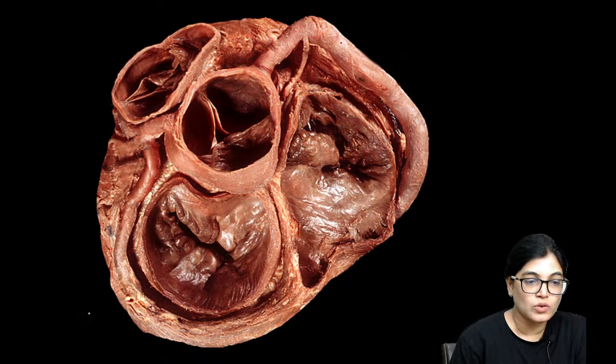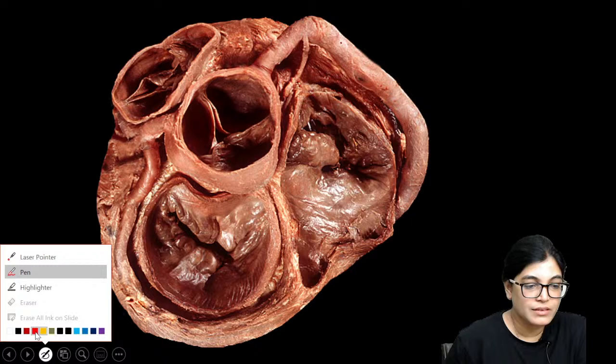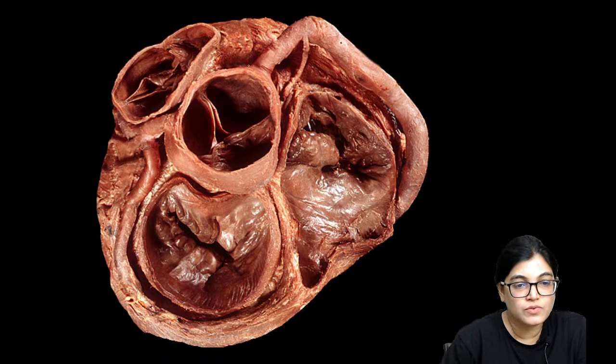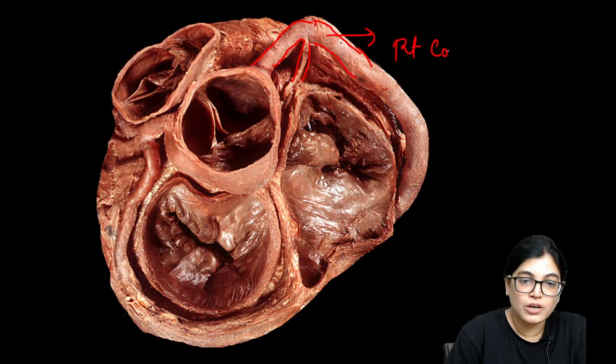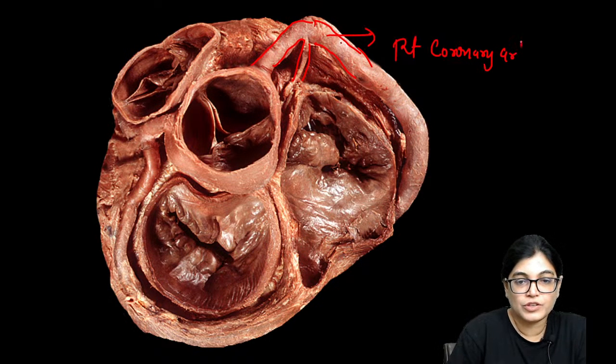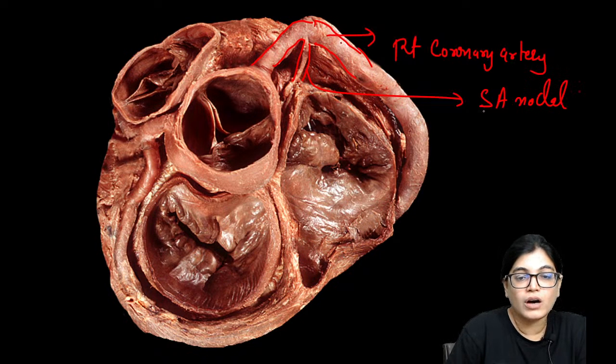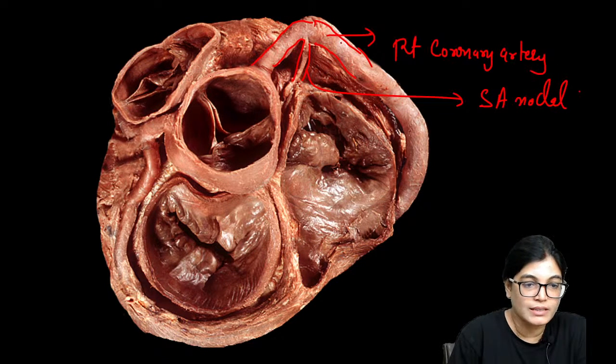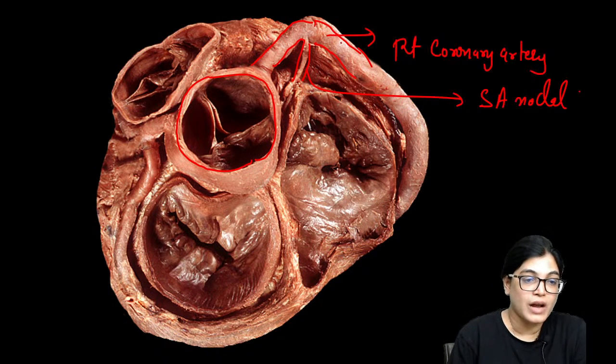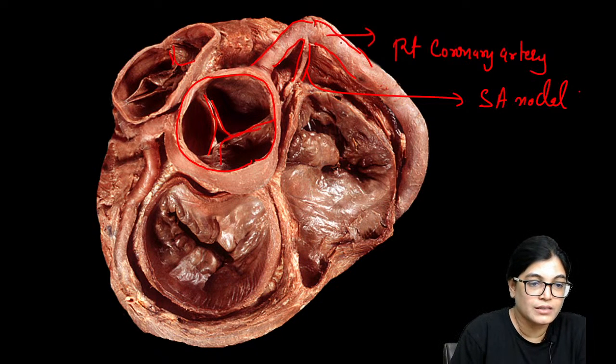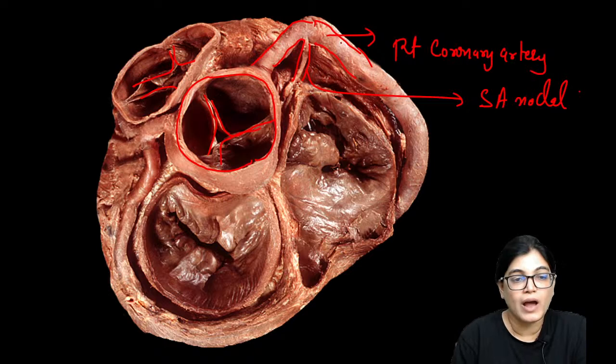So we have already seen the right coronary artery, which I have already highlighted, so I am not writing much detail because we have already discussed this. This is right coronary artery which we have seen, and this is one of the SA nodal branches which we have seen on the other side. This is the ascending aorta, this is the cut section of the ascending aorta. Inside we can see the aortic valves having 3 cusps as you can see here. In the same way, the pulmonary valve is also having 3 cusps.